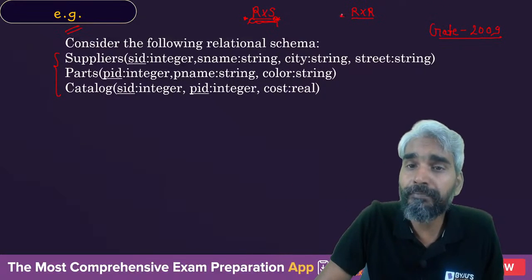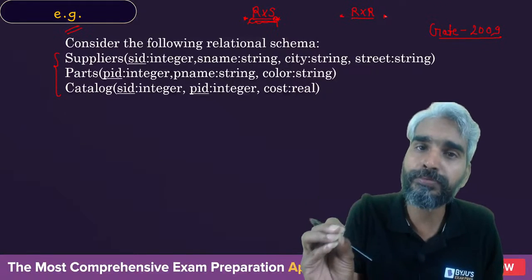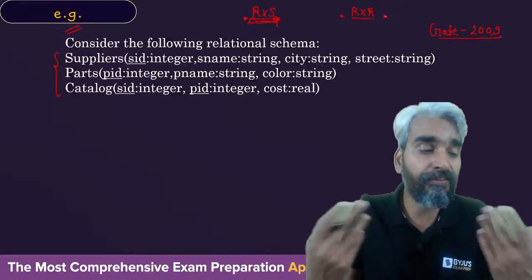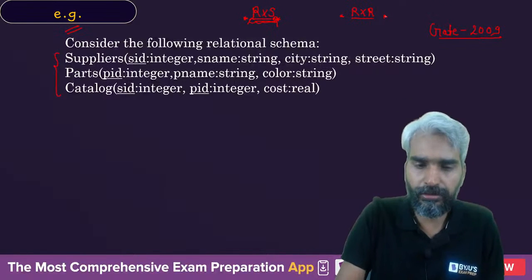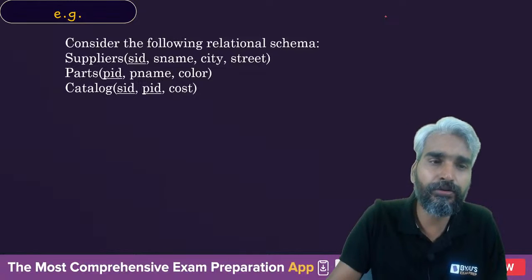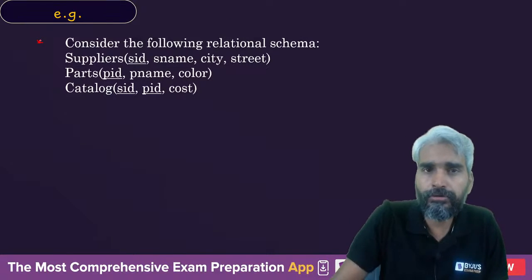If you want to compare two tuples of the same relation, then you will have to perform the cross product of the same relation, that is, a self cross product. You will have to perform the self cross product, right? So that's what you need to understand. Now let's try to understand that. Let's assume that this is your scenario. So what do you observe from here?